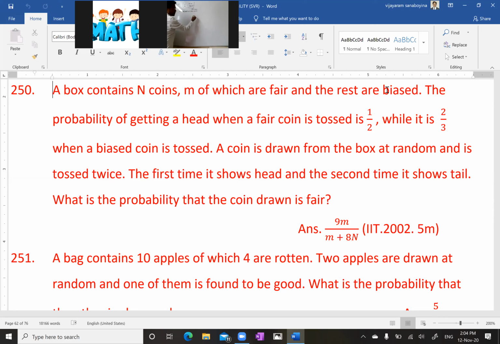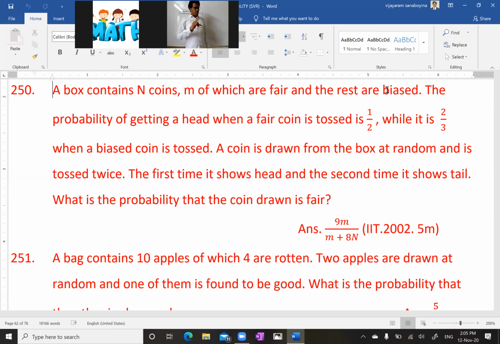Fair coin is given how much, my dear? 1 by 2. It's obvious, even if they won't give it. Next, the probability of getting head on a biased coin is given as 2 by 3.